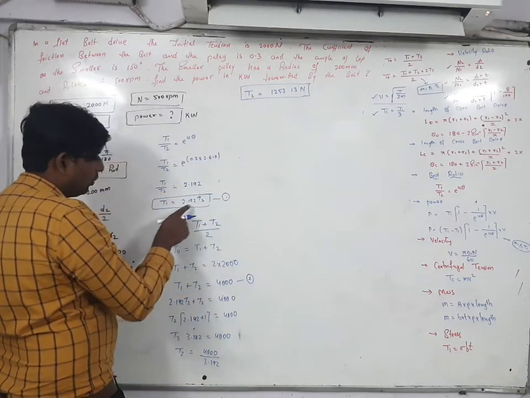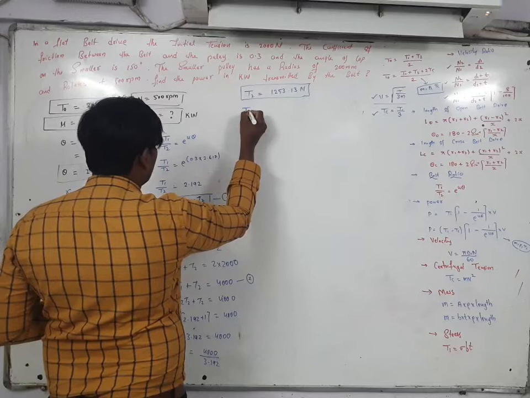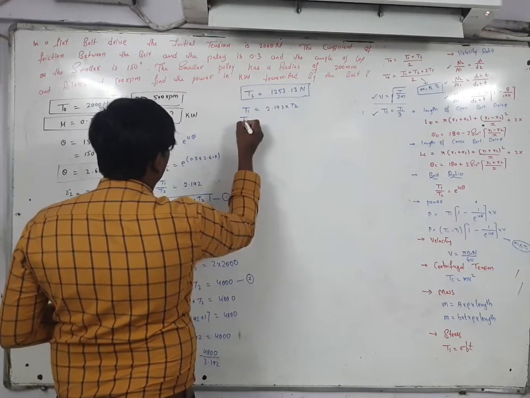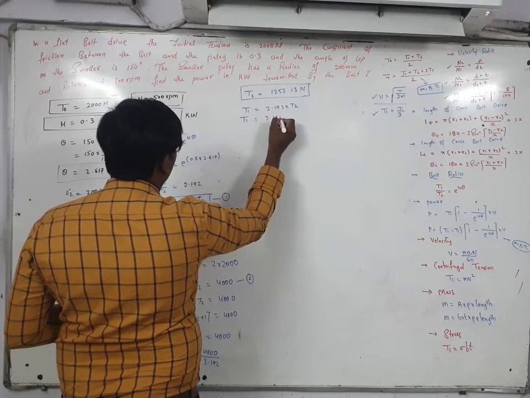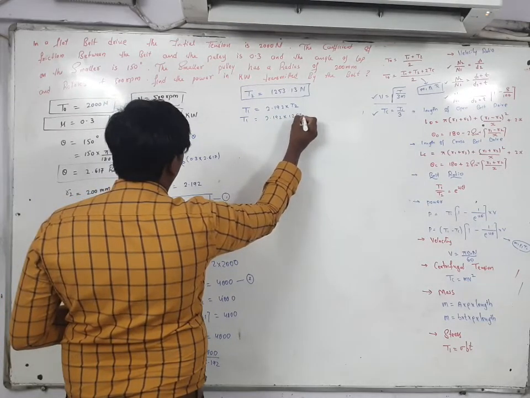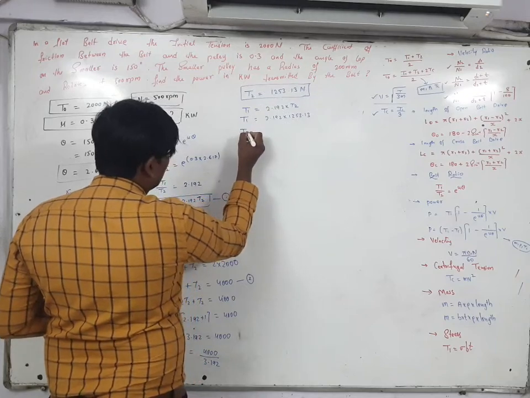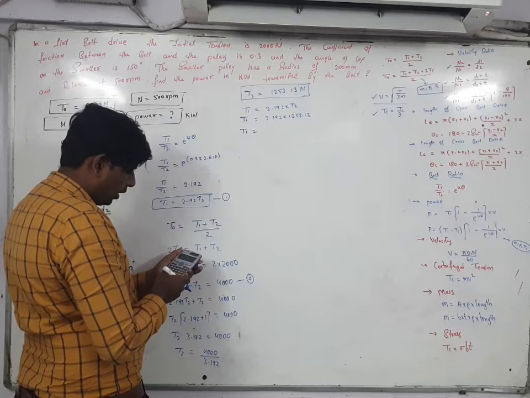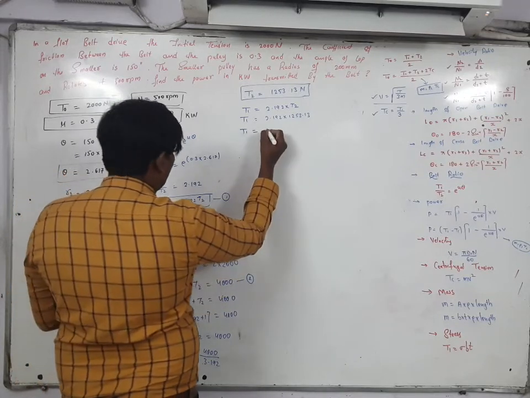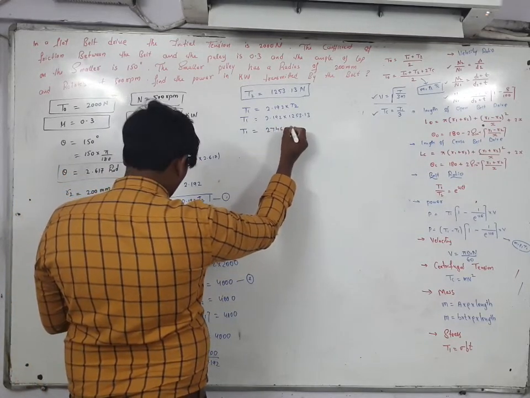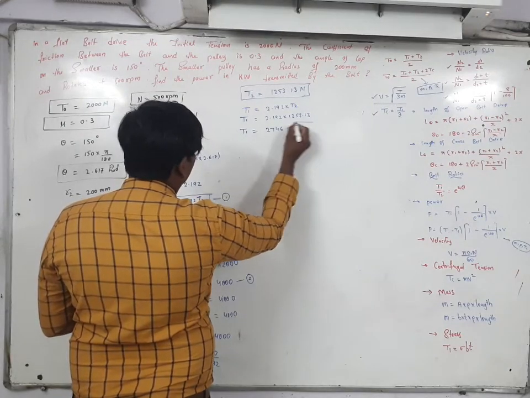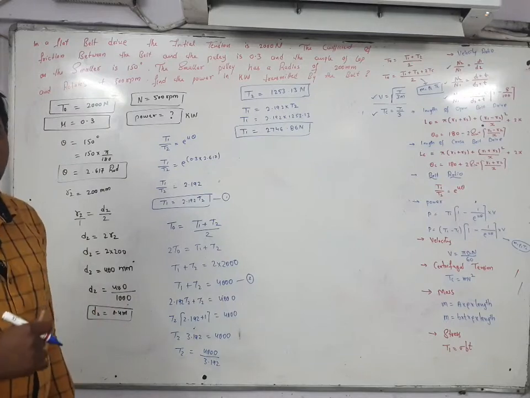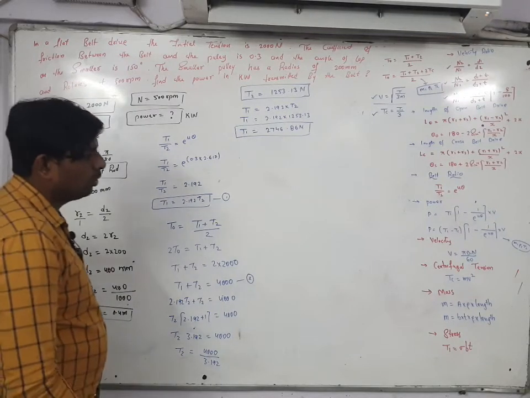If you substitute this T2 value here, you will get the value of T1. T1 is equal to 2.192 into T2. T1 is equal to 2.192 into 1253.13, so T1 is equal to 2746.86 Newton. This is the value of T1. But he is not asking to find the value of T1 and T2. He is asking to find the value of power.